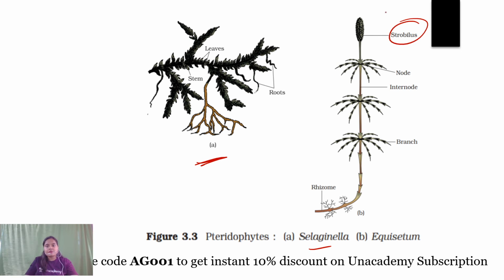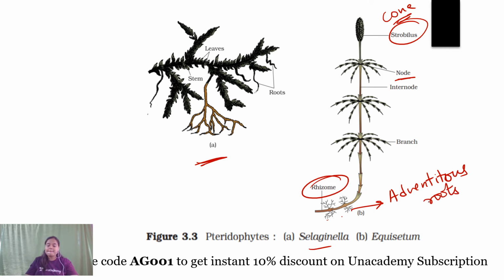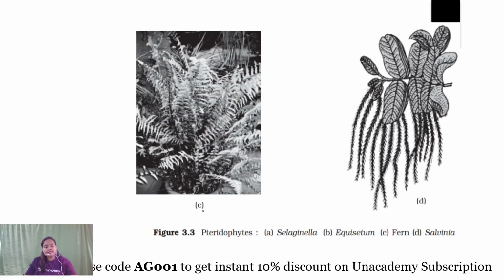Equisetum, see, this is the strobilus or cone, an assembly of the sporophylls. The node region contains the branching. Rhizome is the horizontal underground stem, and it contains roots which are adventitious roots, because these are being formed from the stems. Now this is fern and this is Salvinia or water moss.